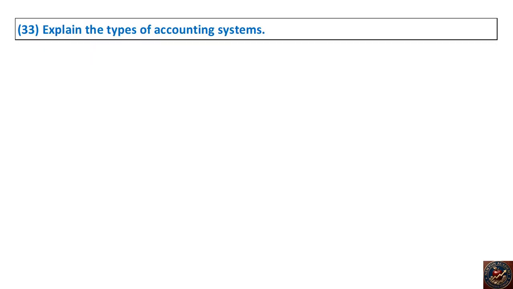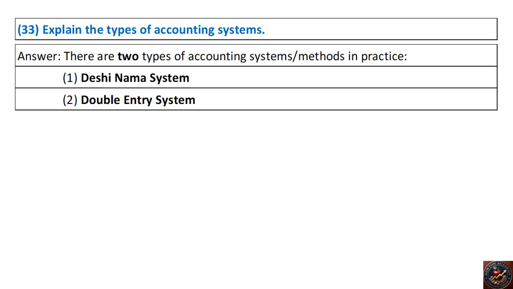33. Explain the types of accounting systems. Answer. There are two types of accounting systems methods in practice. 1. Deshi Nama system. 2. Double entry system.